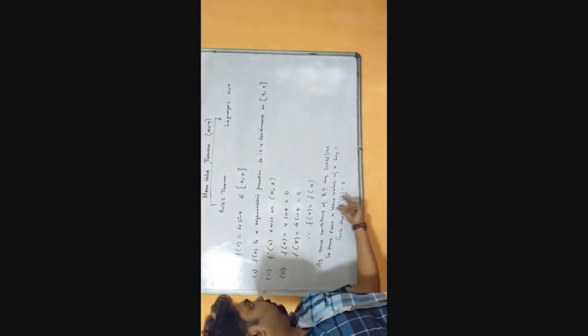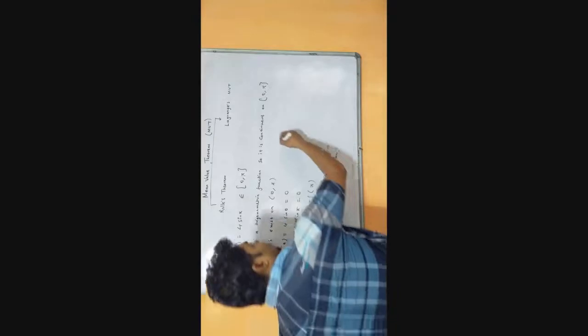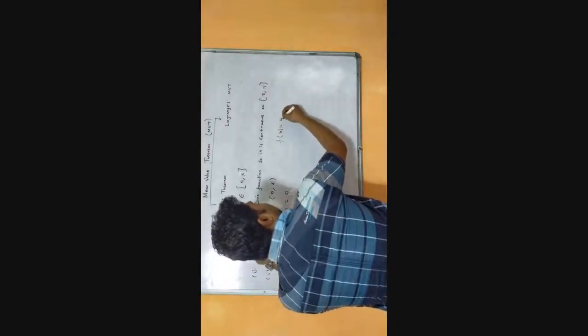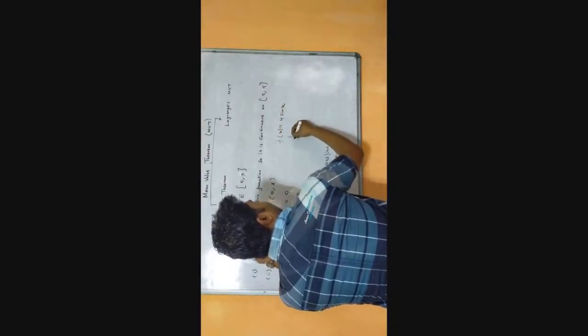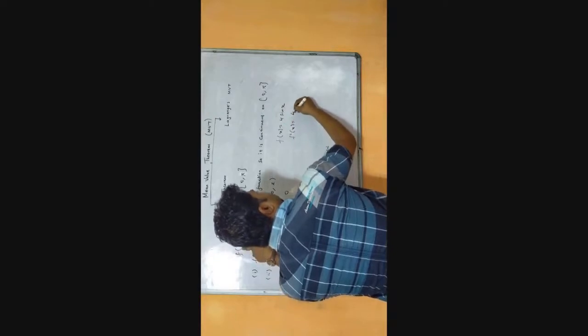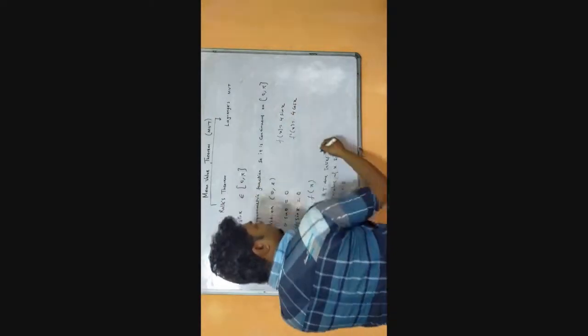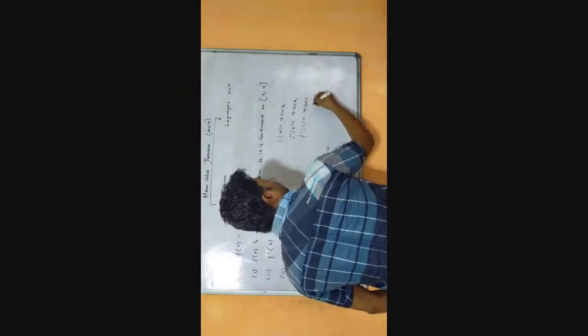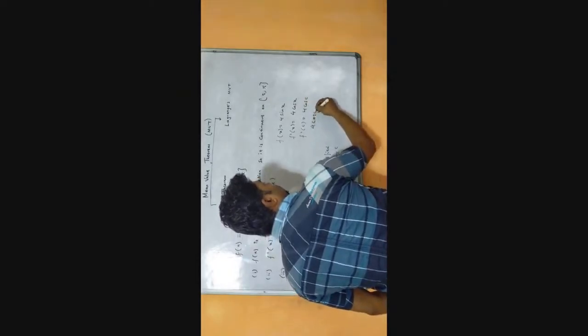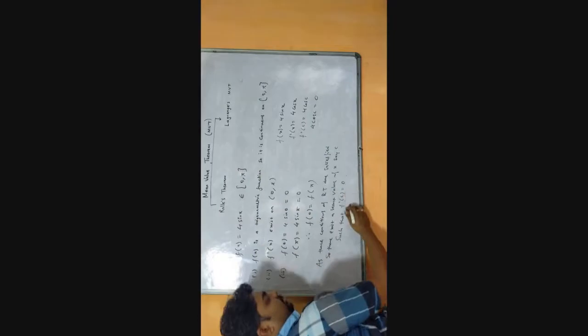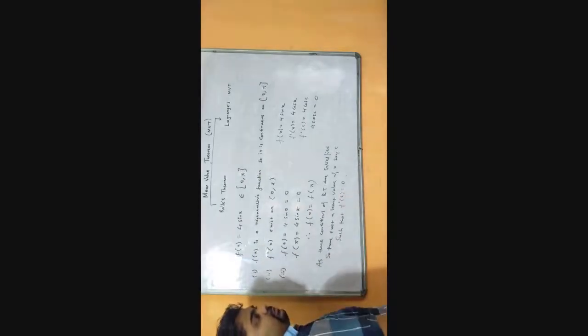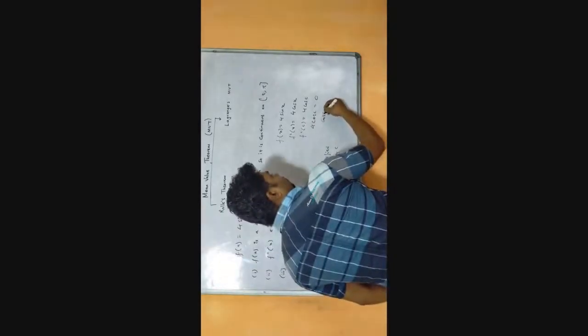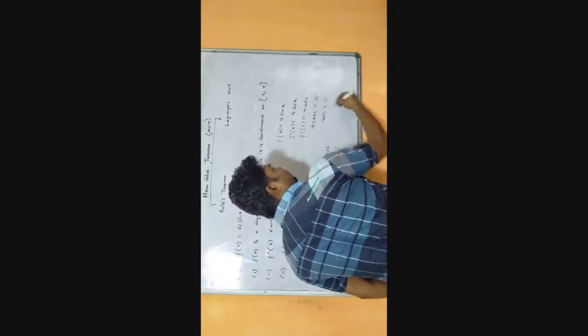To find f dash c, first we have to differentiate this. Our f x is 4 sin x, right? So f dash x will be 4 cos x, and f dash c will be 4 cos c. Now 4 cos c must be equal to 0, because f dash c equals 0 according to the condition. So cos c equals 0 divided by 4, which is 0.